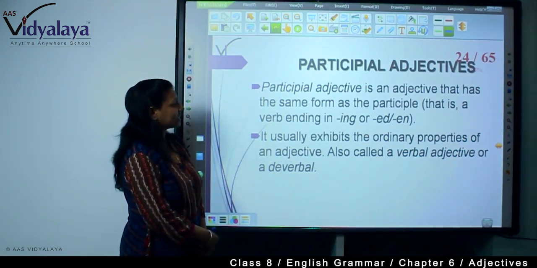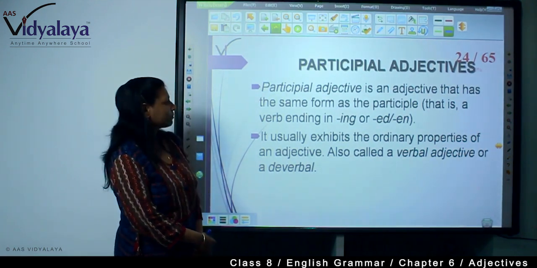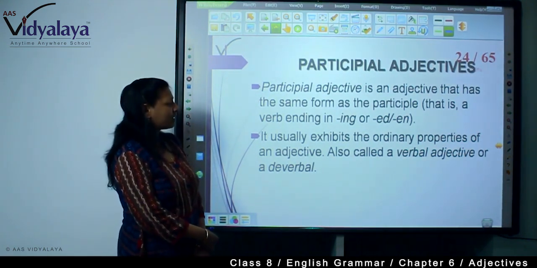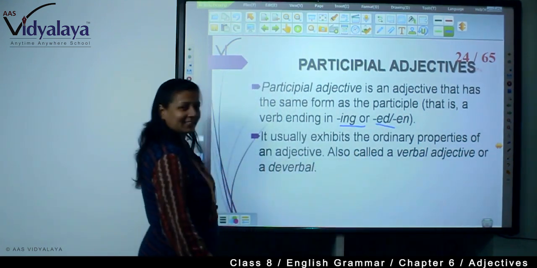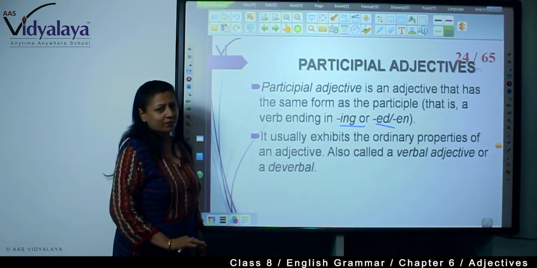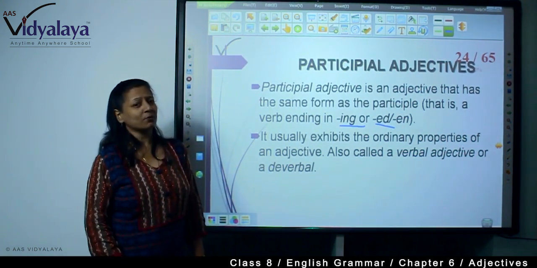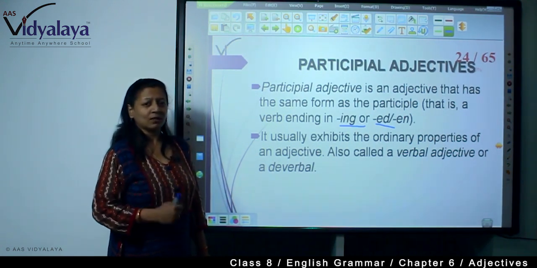A participial adjective is an adjective that has the same form as the participle. That is a verb ending in ing or ed. It usually exhibits the ordinary properties of an adjective. What are the ordinary properties? It qualifies and modifies a noun or pronoun. Right?